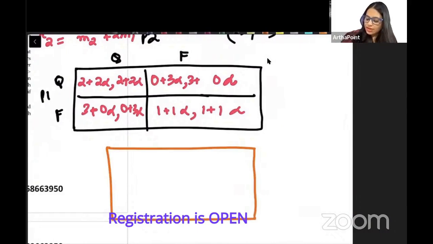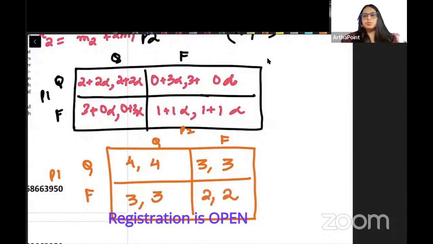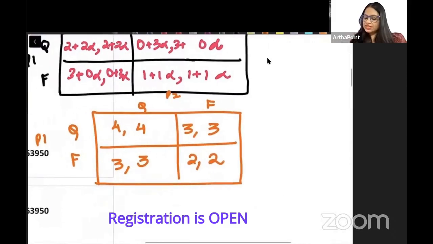So the moment I take alpha as 1, what will become my game? Player 1, quiet, think. Player 2, quiet, think. This will become 2 plus 2, that means 4, comma 4. 3 plus 3 into alpha means 3, comma 3 plus 0 into 1, that means 3. Just put alpha as 1. 3 plus 0, that means 3. 0 plus 3 into 1, that means 3. This will be 2, comma 2. Clear?